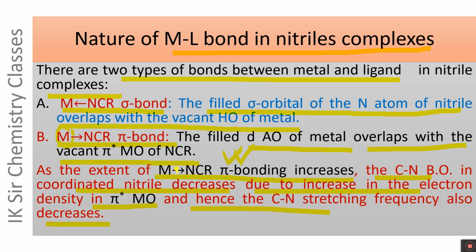Let us see it again. As the extent of metal to nitrile pi bonding increases, the electron density in pi star MO increases. As a result, CN bond order and CN stretching frequency both decrease accordingly.